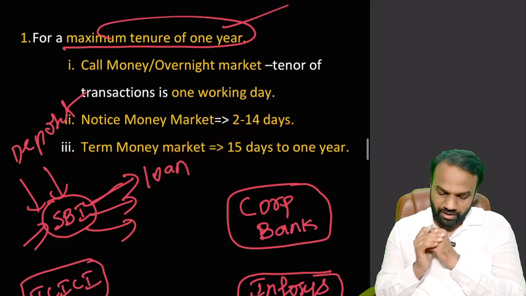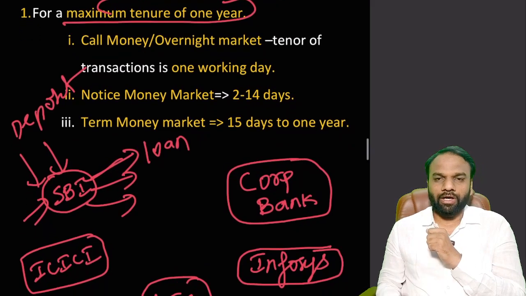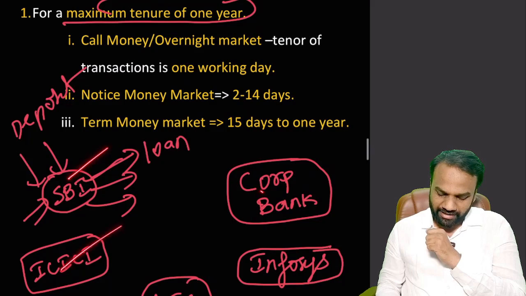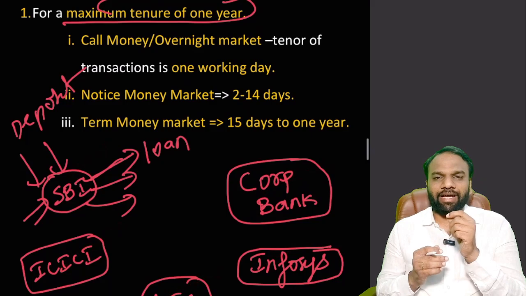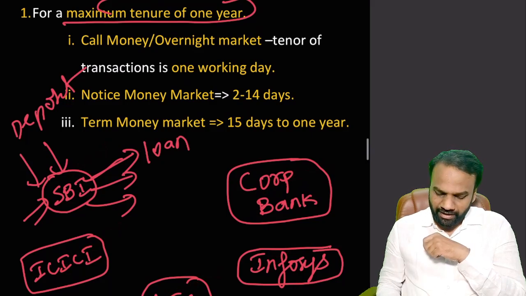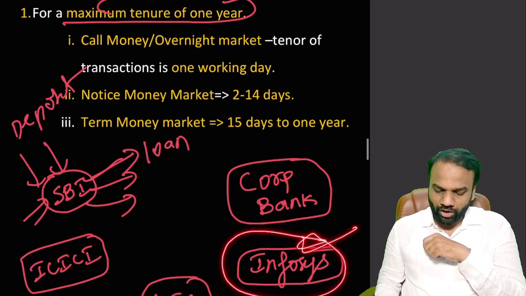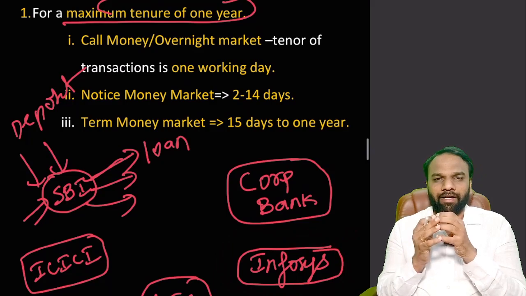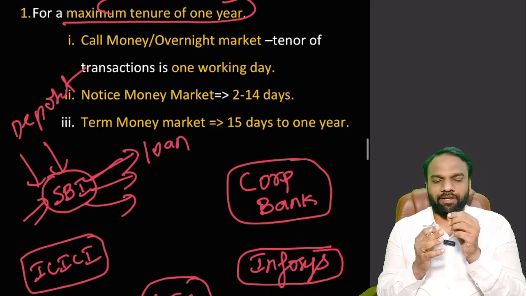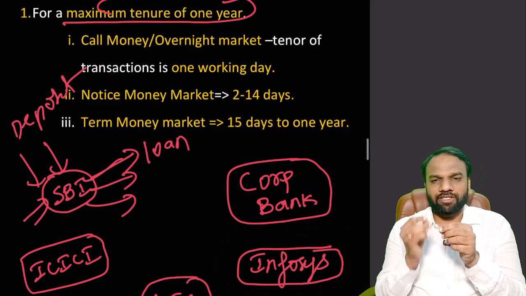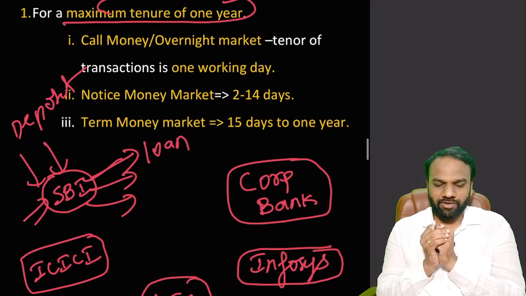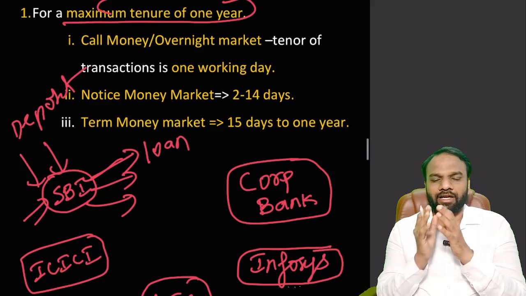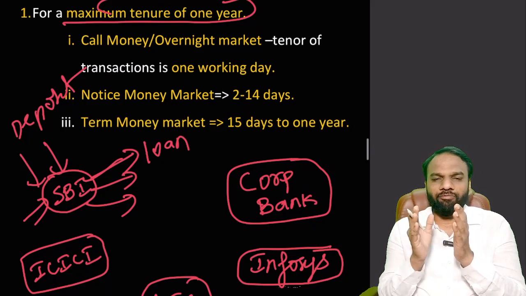Now here, when I took participating entities, I mentioned SBI, ICICI, Corporation Bank, LIC, Infosys. Now there are some exceptions wherein some of the entities cannot participate. For example, Infosys, a private company, cannot always participate in the money market. Only in a few scenarios it can participate. In which scenario it can and in which it cannot, all these discussions will happen in the upcoming discussions.